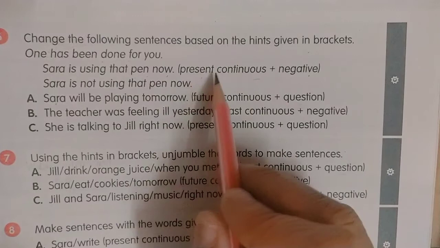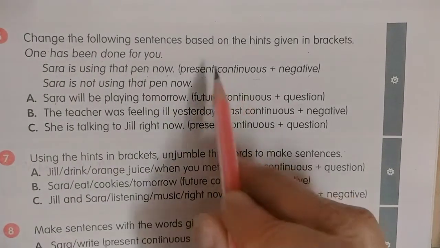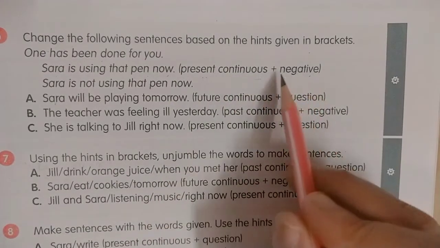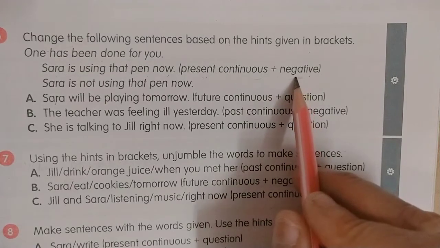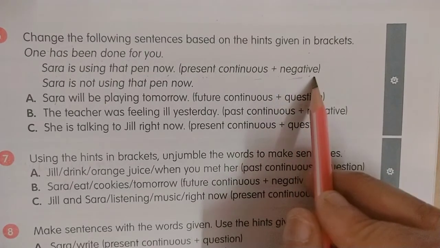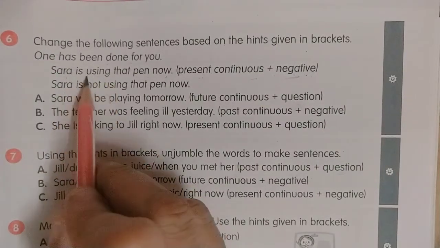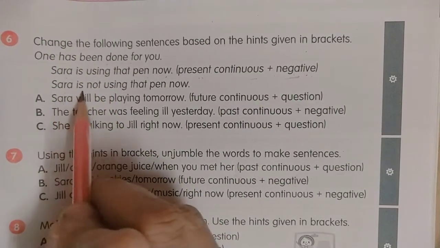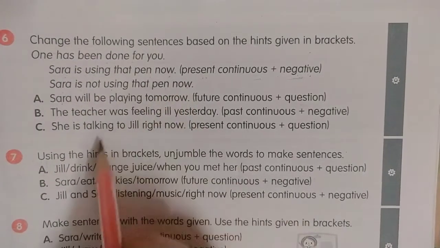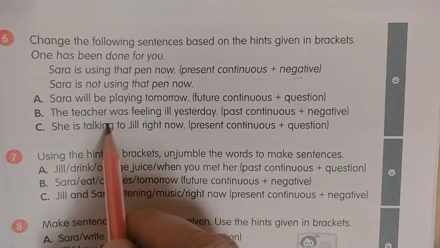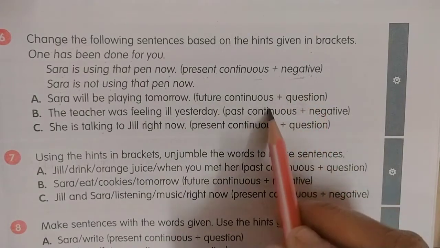So they have given us instructions to change this sentence into present continuous tense plus negative, and in which sentence we have to convert it into a negative sentence, as it is already done. Like in place of Sara is using, we have written Sara is not using that pen now. So like this we have to complete the remaining sentences. Okay, and the hints are given in the bracket.